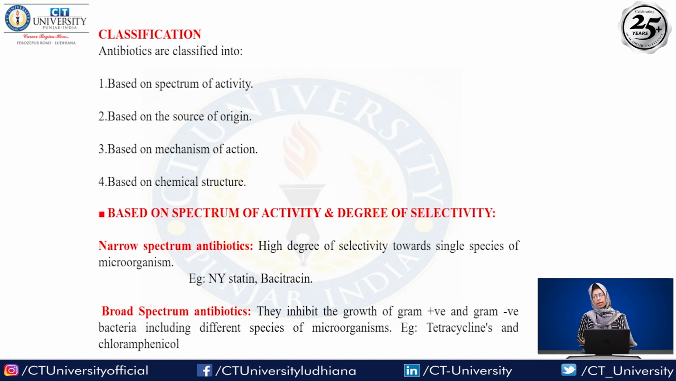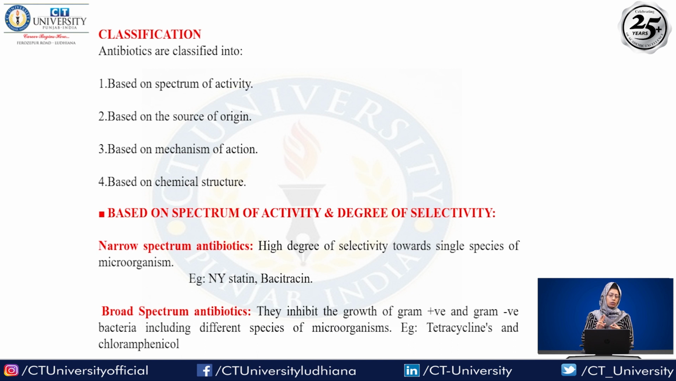Here we have the next topic, the classification of antibiotics. How many types of classification of antibiotics are there? Antibiotics can be classified into four classes: first, based on the spectrum; second, based on the source and origin; third, based on the mechanism of action; and fourth, based on the chemical structure. Here we will discuss one by one. The first is based on the spectrum of activity and degree of selectivity. It has two subclasses: narrow spectrum antibiotics and broad spectrum antibiotics.